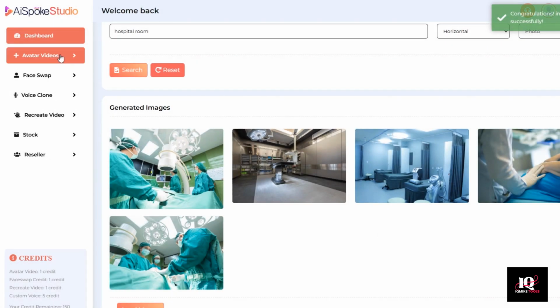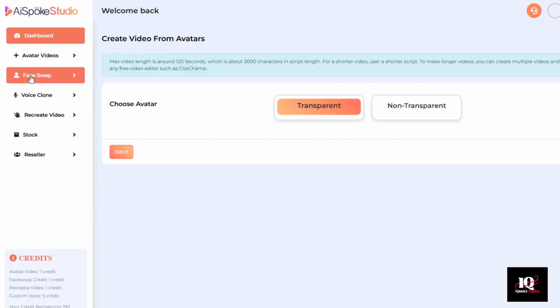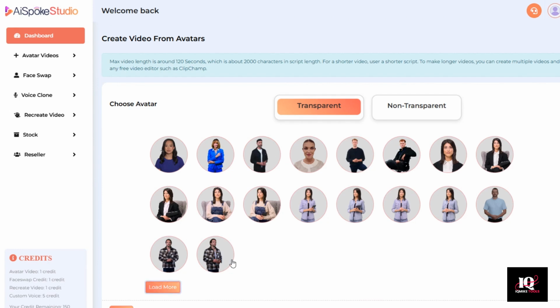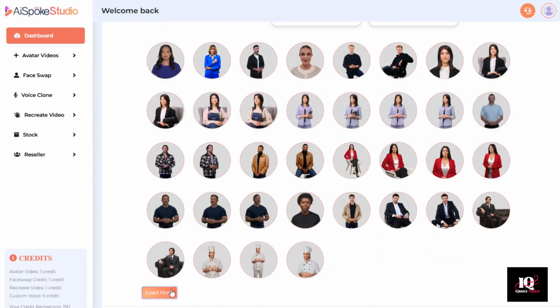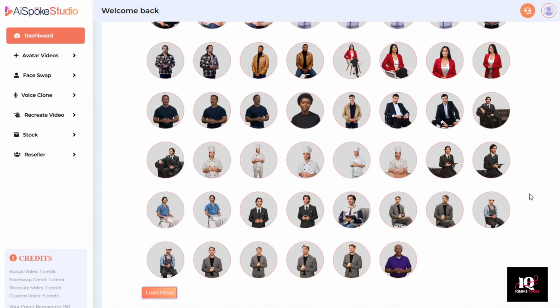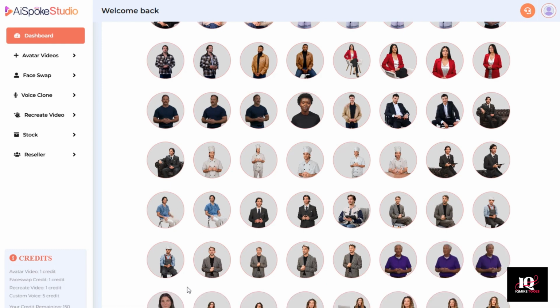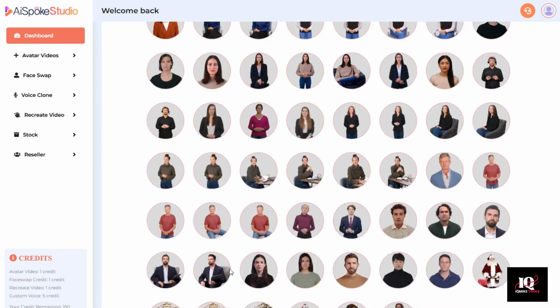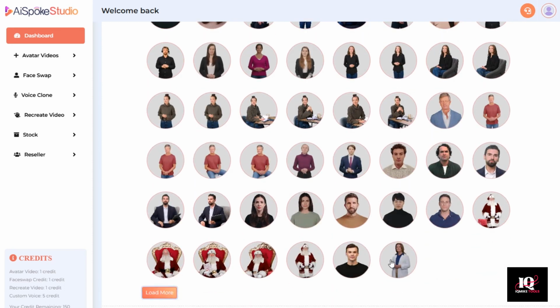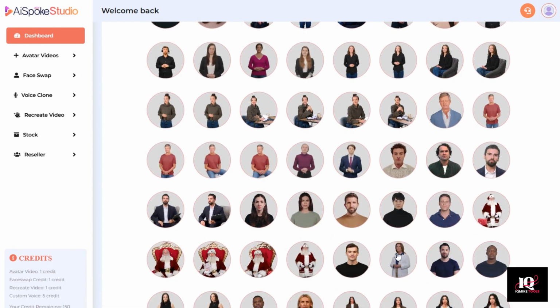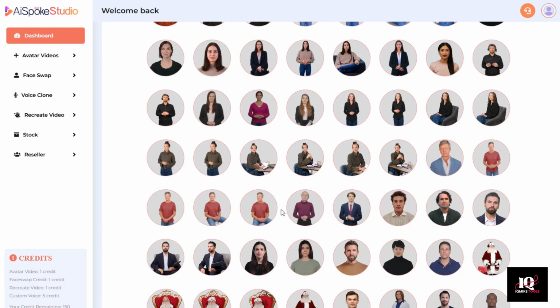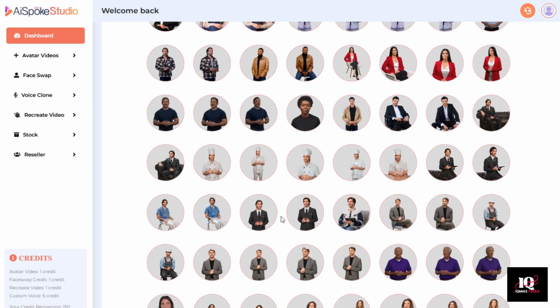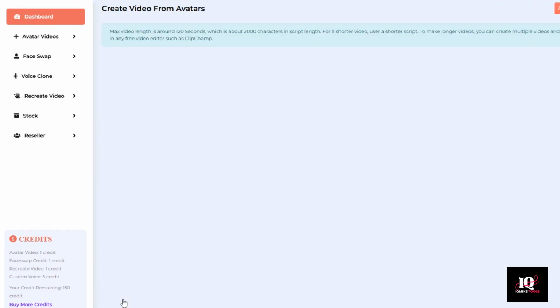Then we're going to go back to Avatar Videos, Create, Transparent, and we've got a couple of medical looking people in these transparent avatars. We've got this guy here who's wearing like blue scrubs. And if I keep going down, we have a lady who is in a white lab coat. So she looks very doctorly as well. I think I'm going to go with this guy here in the blue scrubs. So let's click that, select Next.